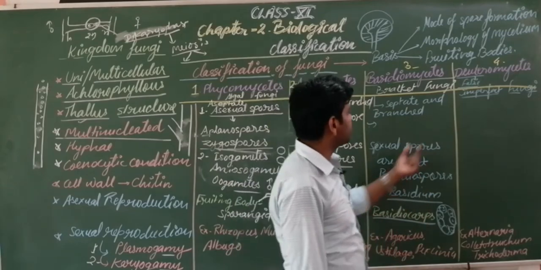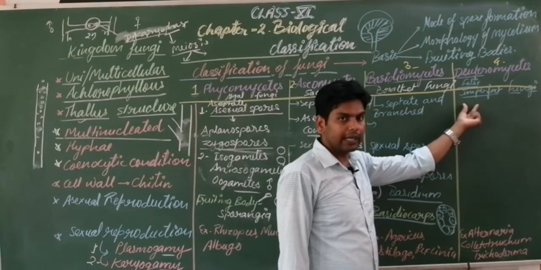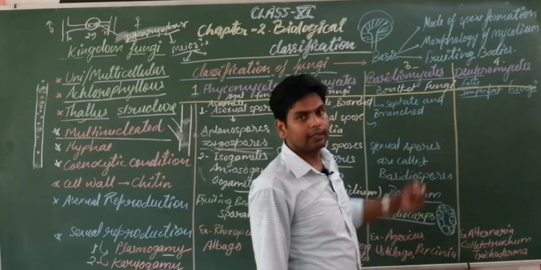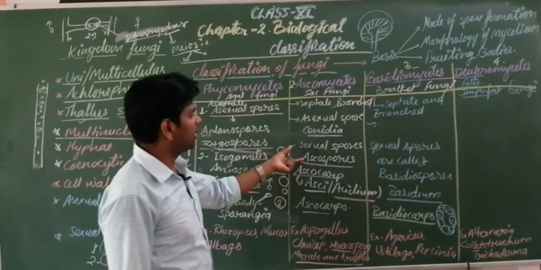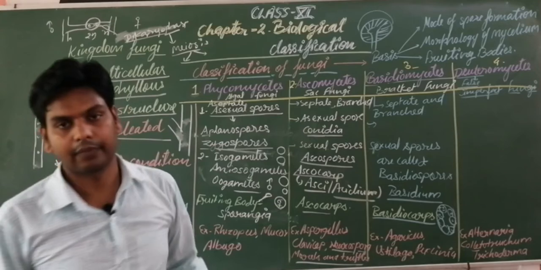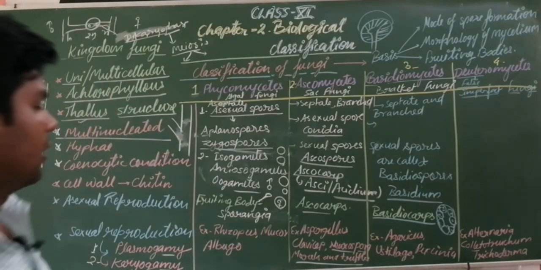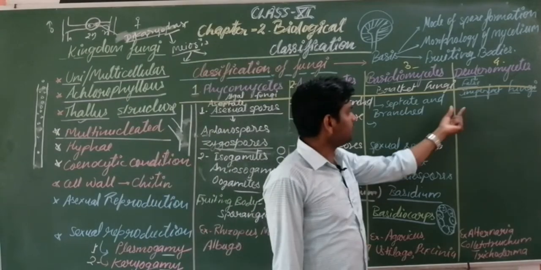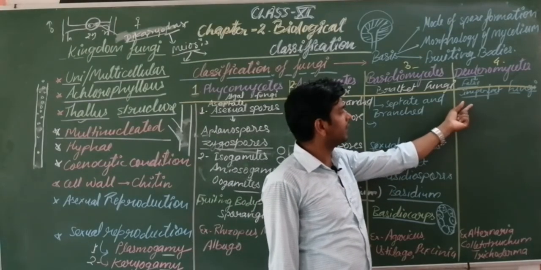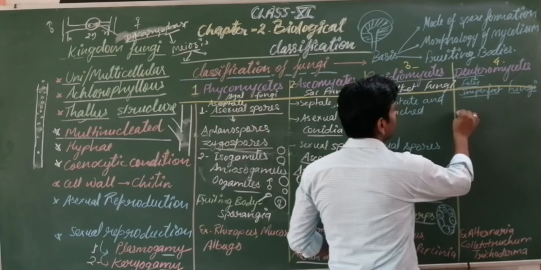Why? Because in this category the fungi don't have sexual reproduction, so only asexual reproduction is found.